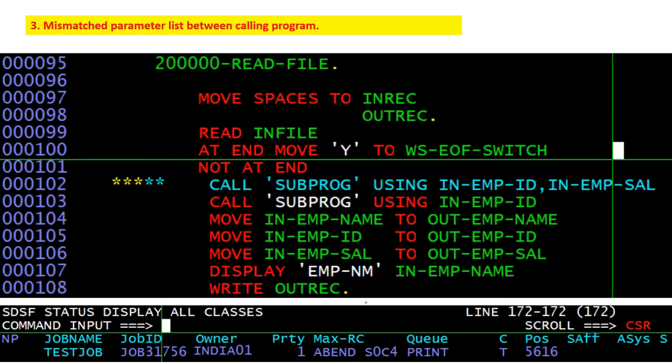Okay, and mismatch of the parameter list between the calling program and the called program. Like in the main program we are calling this subprogram using employee id and employee salary. If you are not passing the employee salary in the subprogram, then you will receive the SOC4 abend.